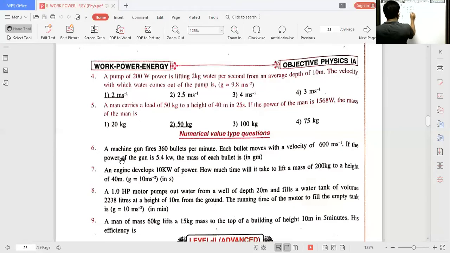So t is equal to 25 seconds. If the power of the man is equal to 1568 watts, the mass of the man, capital M, is equal to question mark. Very, very important problem. Already I said the concept.